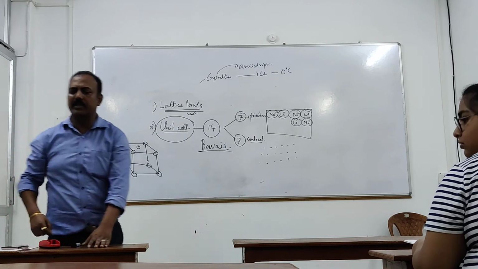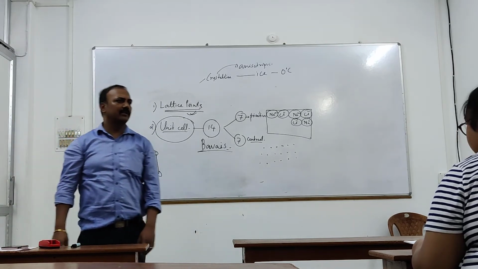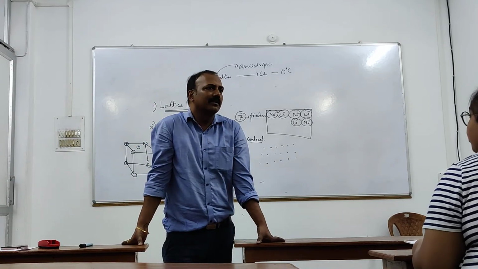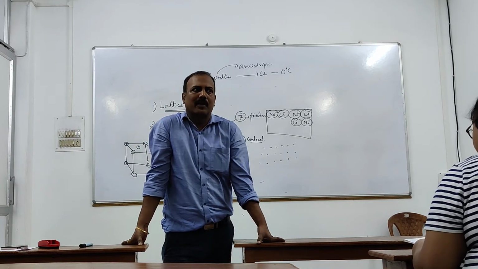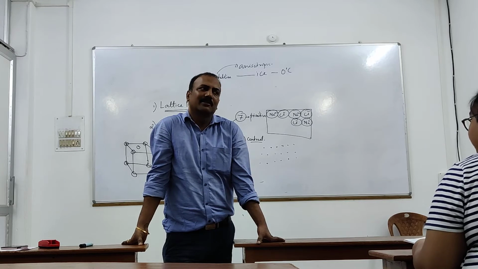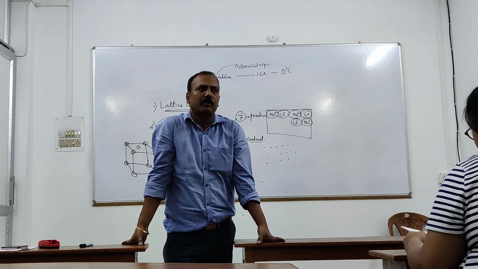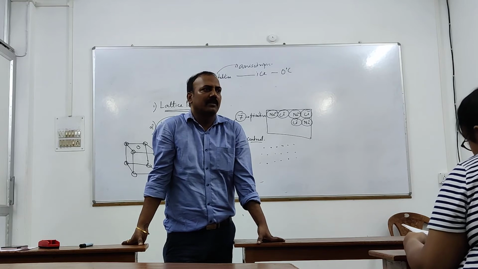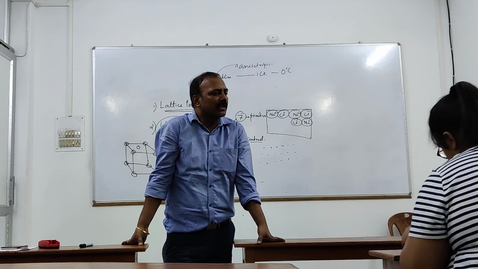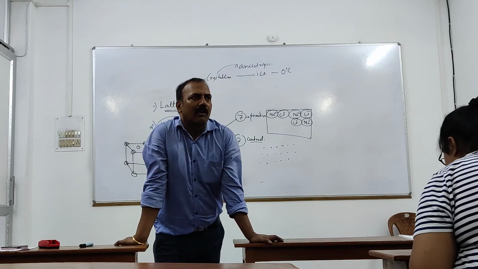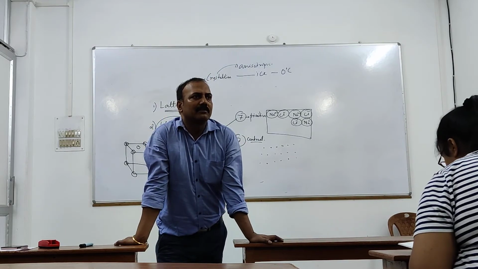Next is rhombic. Next one? Monoclinic. Okay. Next one? You don't have to remember this. Just tell me by seeing this how they are differing from each other. How is rhombic different from cubic?